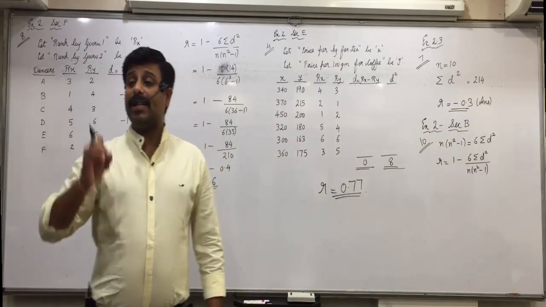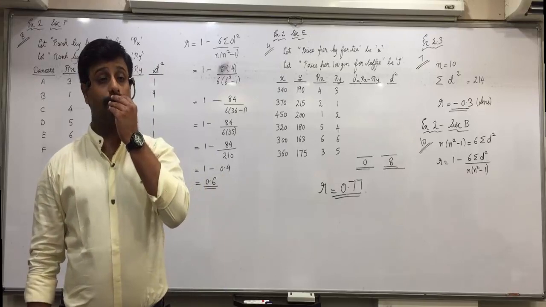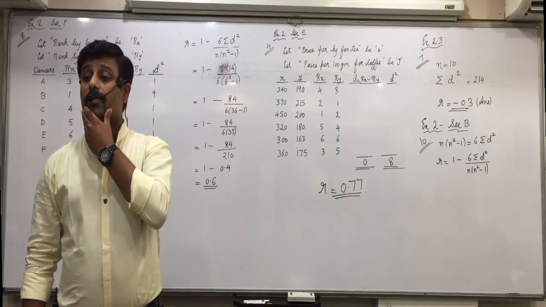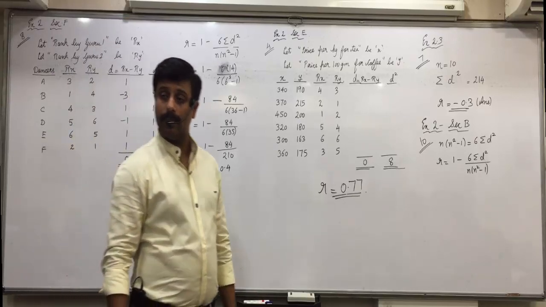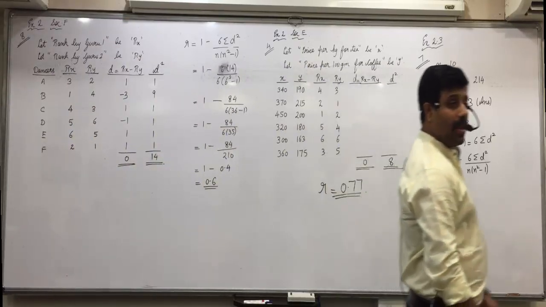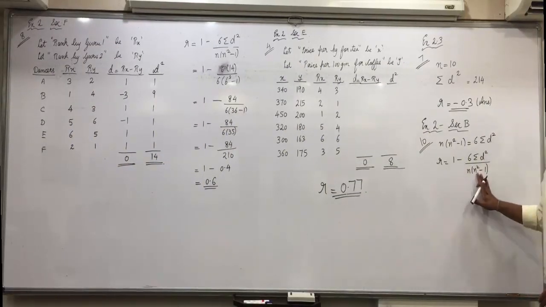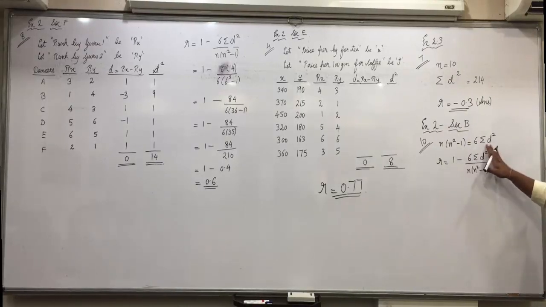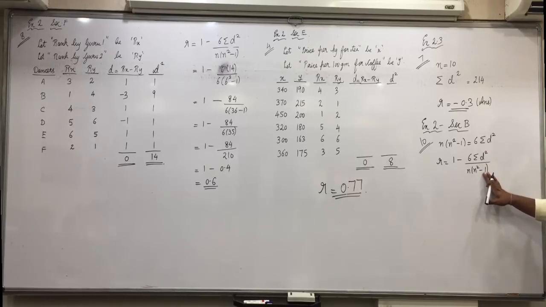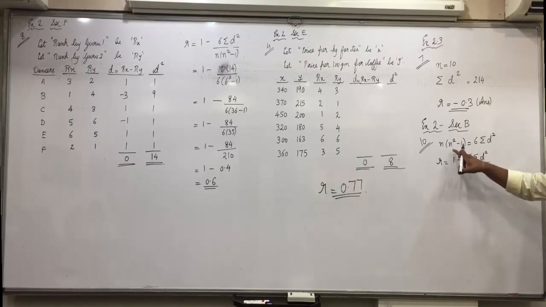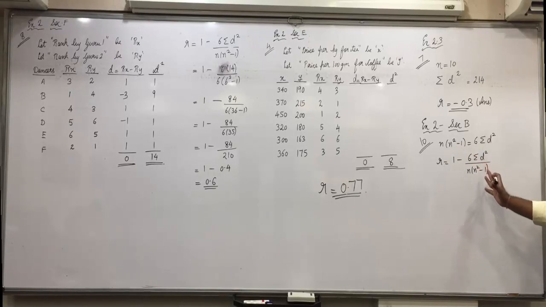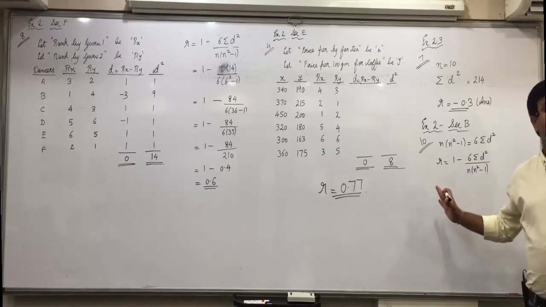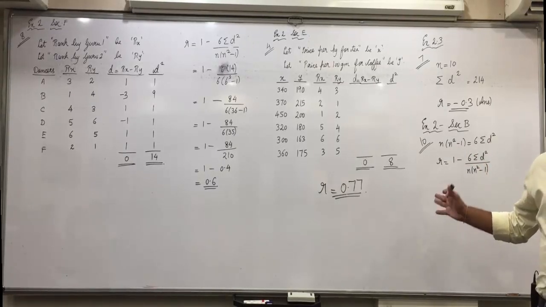Raise your hand. What next will we do? Khushi? Substitute the value of n into n square minus 1 as 6 sigma d square. Yes. In n into n square minus 1, can I substitute 6 sigma d square? Either you do that, or in 6 sigma d square you substitute n into n square minus 1. Vanshi, did you understand?